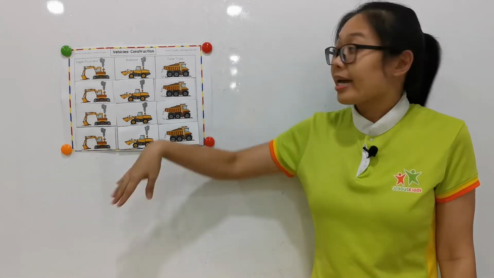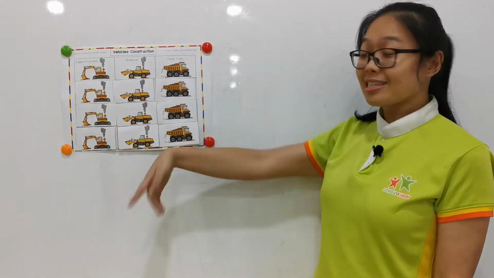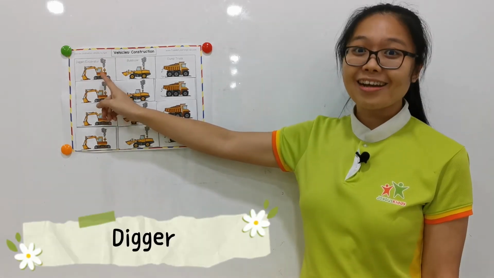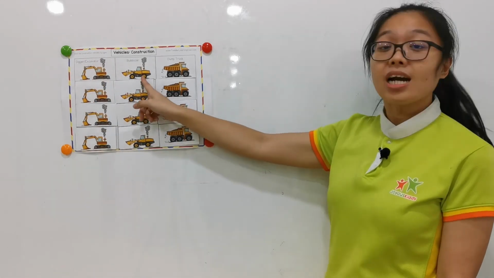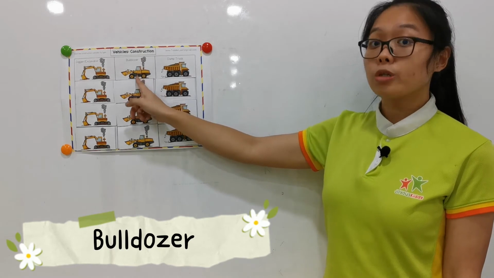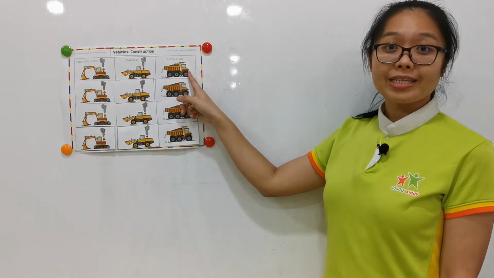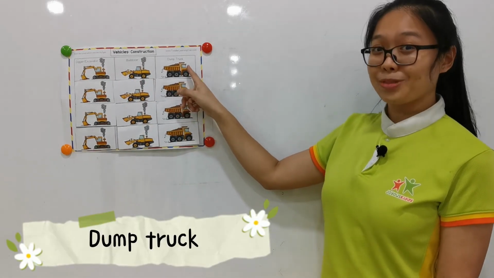Can we repeat again the vehicle here? This is the digger. Digger. This is the bulldozer. Bulldozer. And the last one is dump truck. Dump truck. Well done.